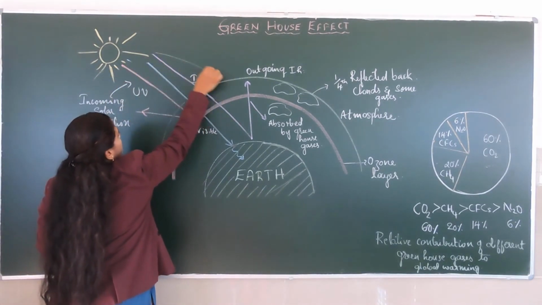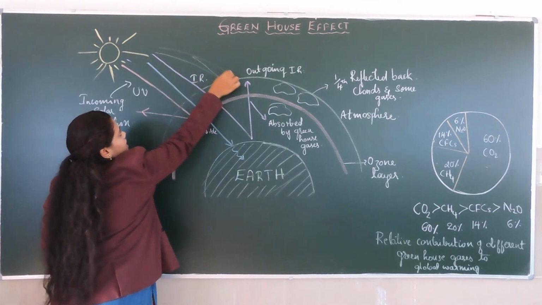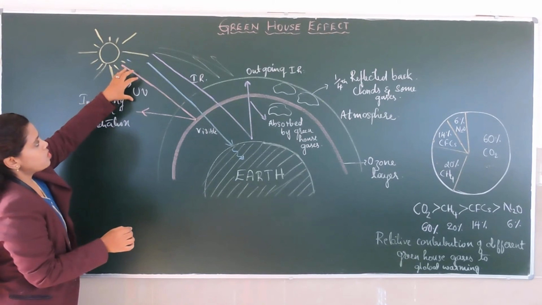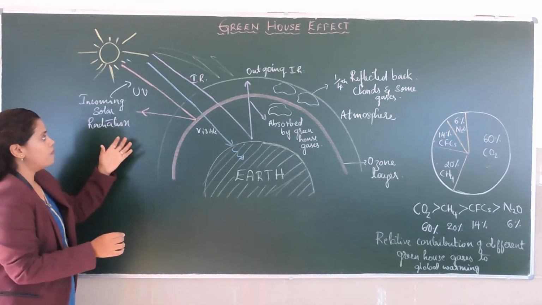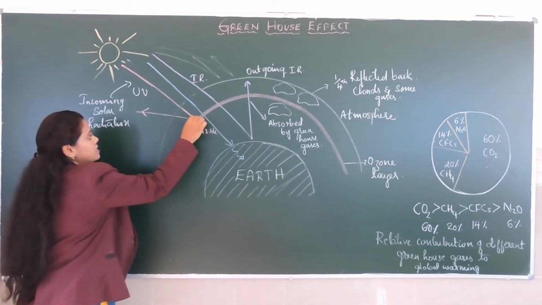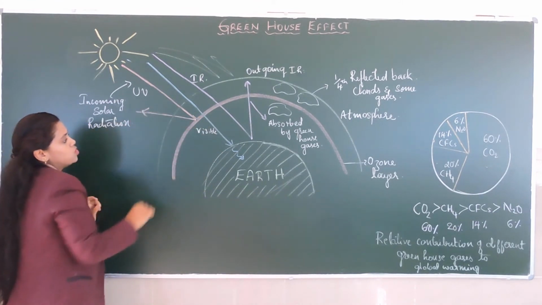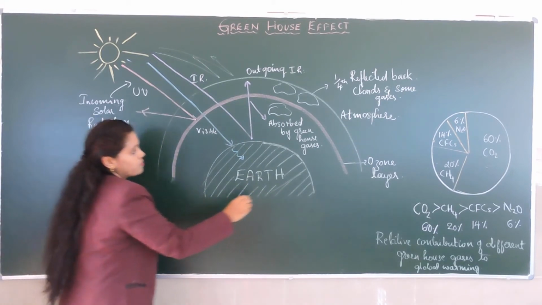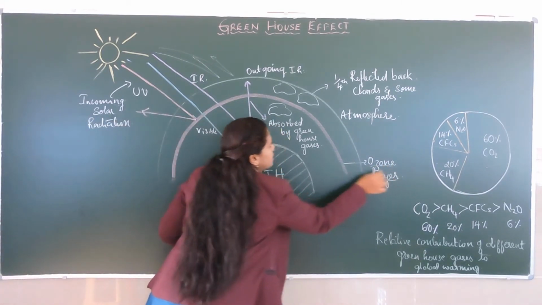Many of them are reflected back. Some of the very harmful rays like UV are directly reflected back into space because of the ozone layer.